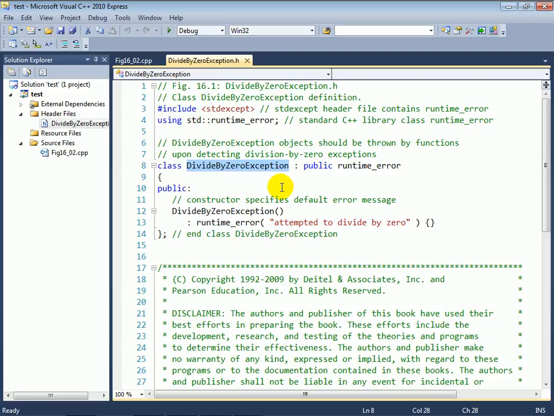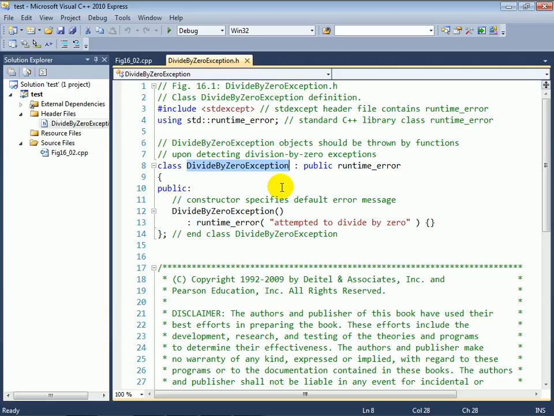Once we've caught the problem, we would then write any code that we need to either deal with the problem at execution time, or at least to shut down our program in a nice manner rather than simply failing and maybe displaying a dialog box on the screen that the user has no idea what it means, or possibly just failing with no message whatsoever in some cases, depending on your platform.